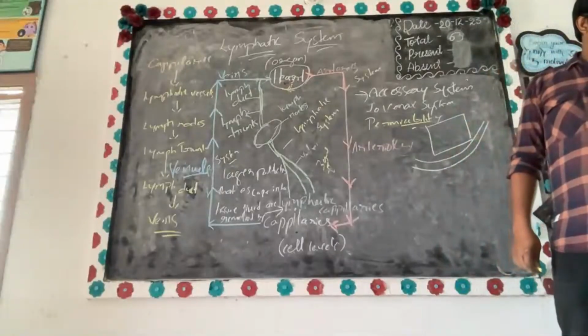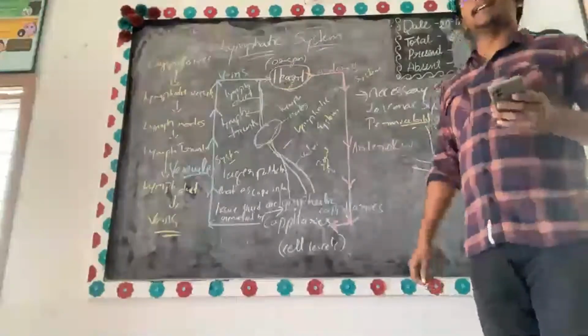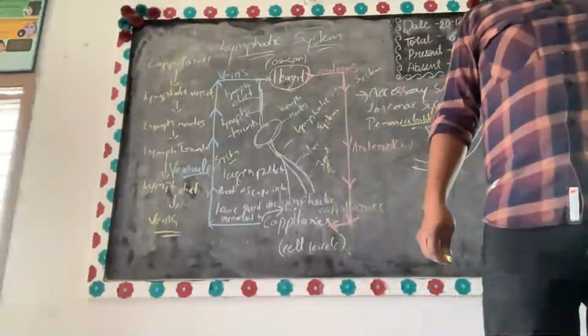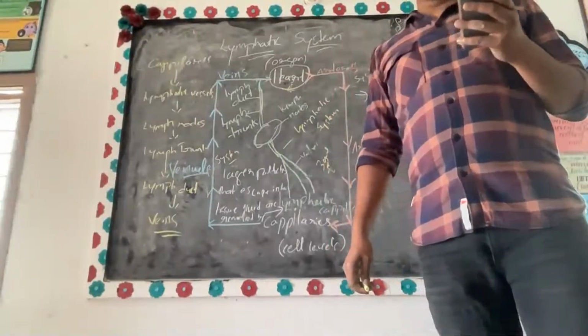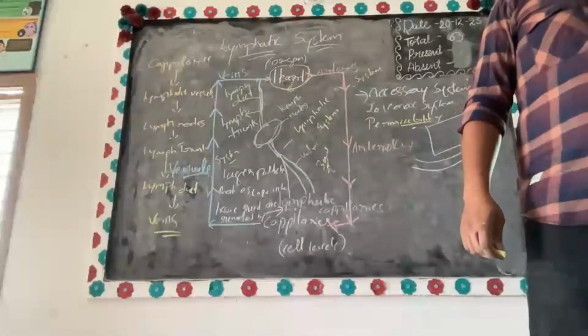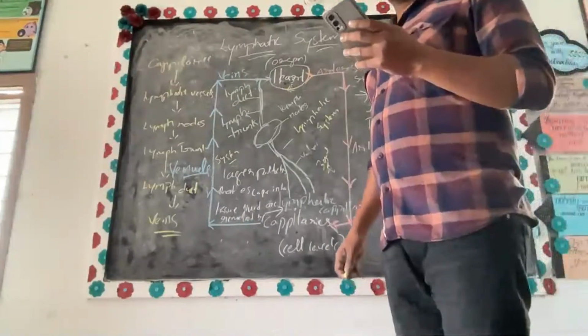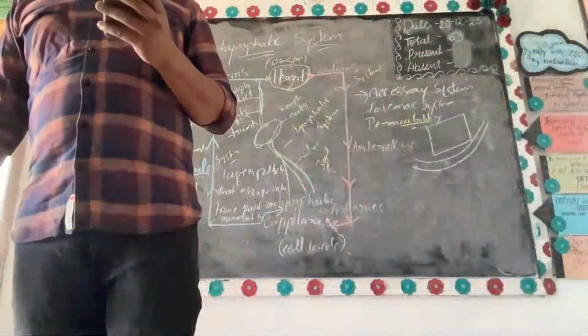What is the second one? Maintain blood volume levels. How does it maintain it? It reabsorbs the excess interstitial fluid and returns it to the venous circulation. It maintains the blood volume.